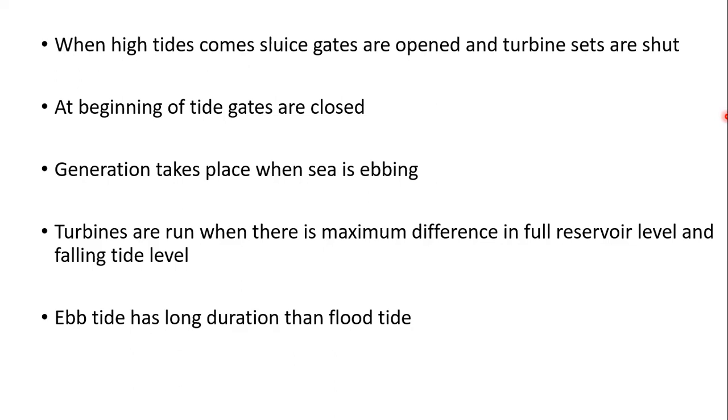That means the seawater is allowed to fill the basin through the turbines. As the flood tide, high tide period is over, the sea level starts falling again, so the generation will be stopped. The basin is again drained into the sea through the sluiceways.